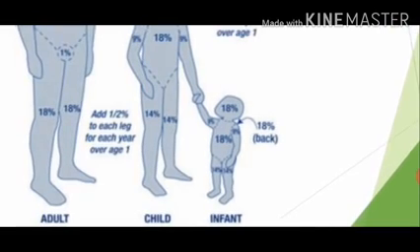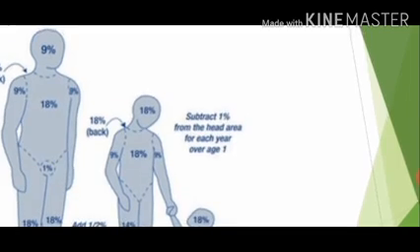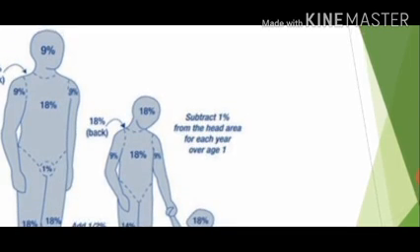Then how does it grow or decrease over a period when the child is growing? We have to add 0.5% to each leg for each year after 1 year of age. So 14% will reach 18% by the time the child reaches adulthood. Coming to the head, we have to subtract 1% from the head area for each year after 1 year. Then 18 will become 9%. Like this way, we have to calculate the percentage of burned area.